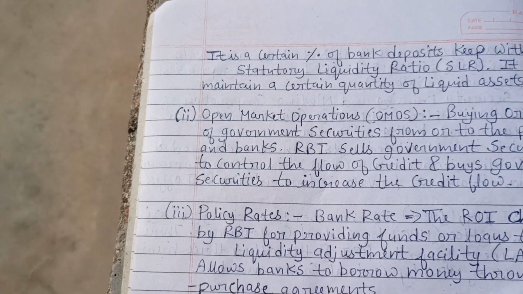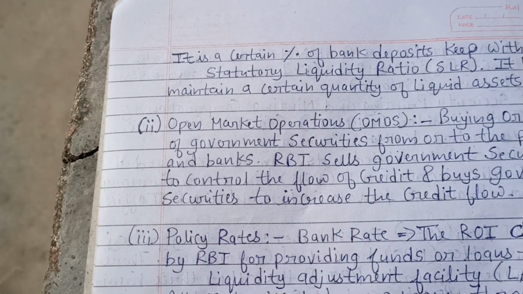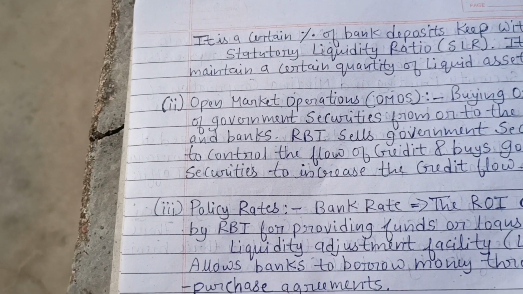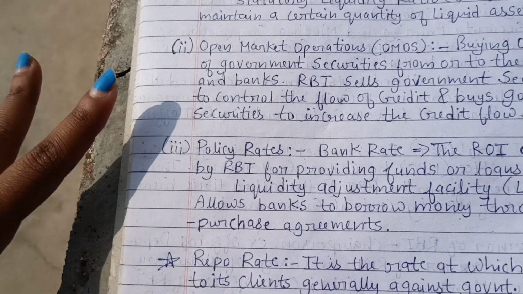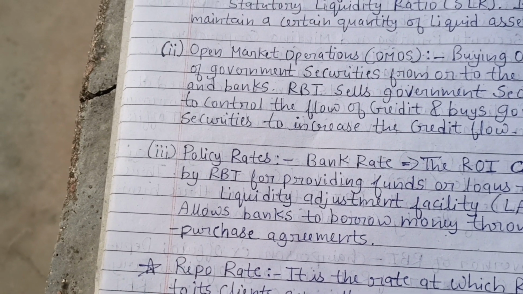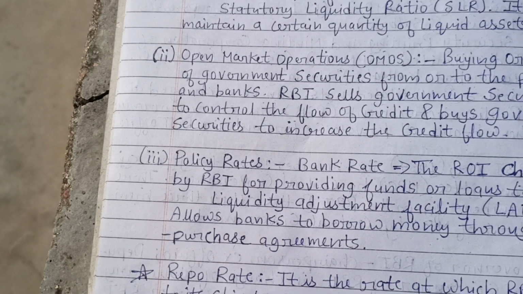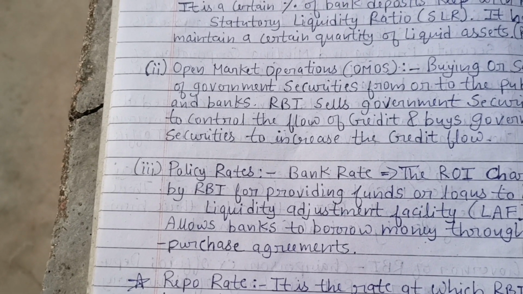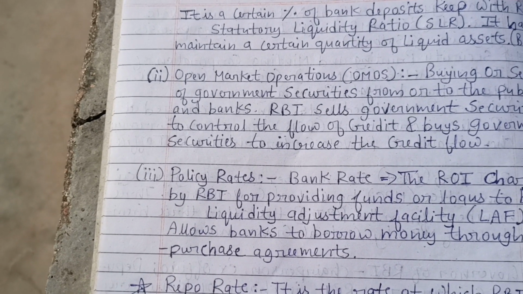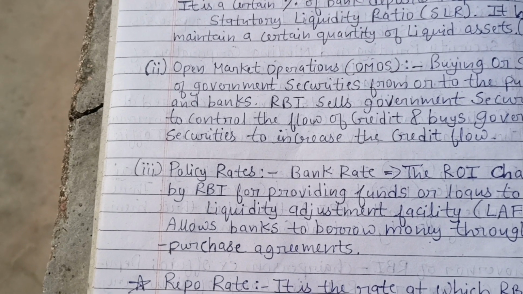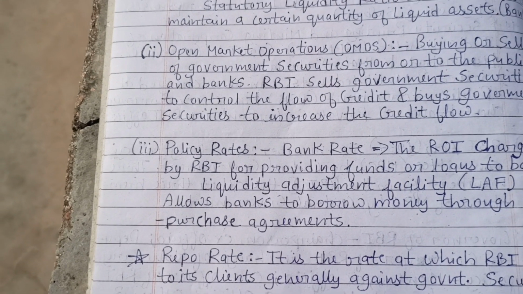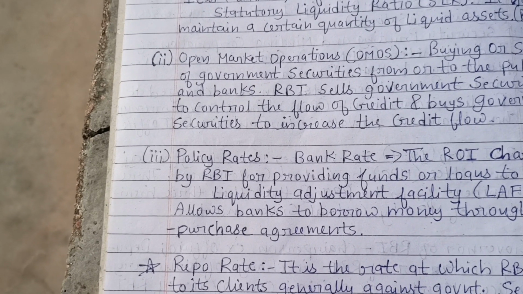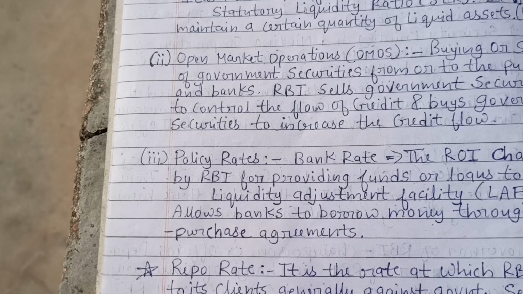Okay, so the third one is policy rates. Policy rates में bank rate, repo rate and reverse repo rate आते हैं. The bank rate is the rate of interest charged by RBI for providing funds or loans to banks. उसको हम बैंक रेट कहते हैं. Then liquidity adjustment facility, LAF: under this facility, banks can borrow money through repurchase agreements.